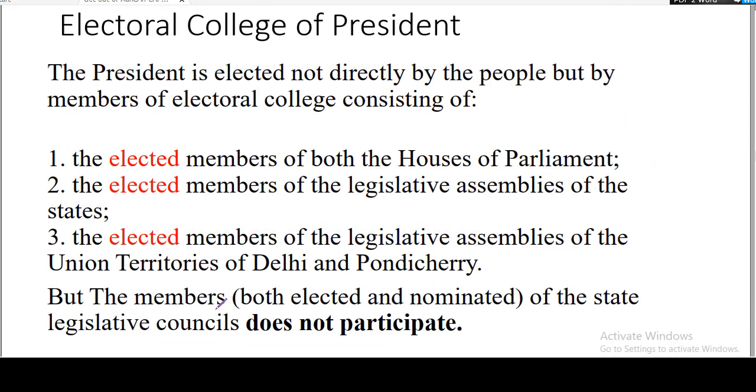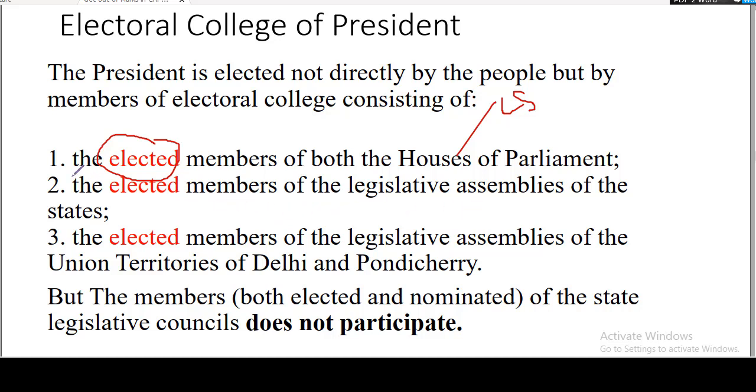Here you can look at the source. This is directly asked from the Lakshmikant. Now we have the elected members of the House of Parliament, the elected members of the legislative assemblies of the states. House of Parliament means both Lok Sabha as well as Rajya Sabha, and there are only elected members. Please keep this in mind. In case of vice president, the electoral college is different. Let me know what is the electoral college in case of vice president of India, because it was asked in the CDS exam.